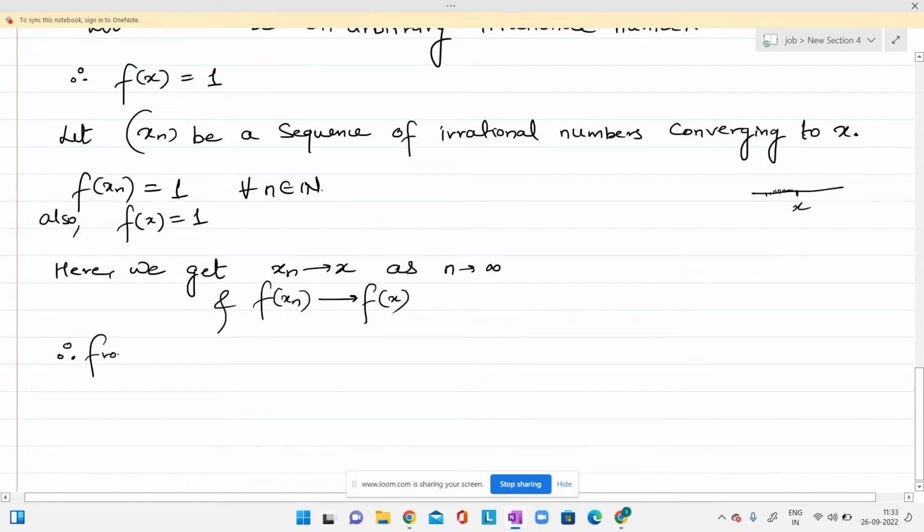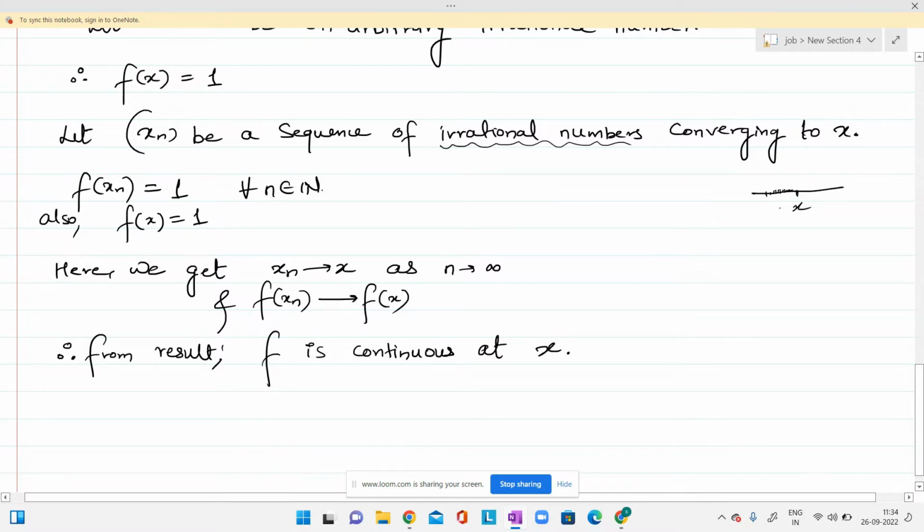Therefore from the result, f is continuous at x. But x is any arbitrary irrational number I have taken, and I have considered a sequence of irrational numbers which is converging to x.